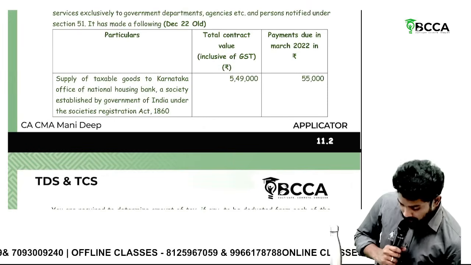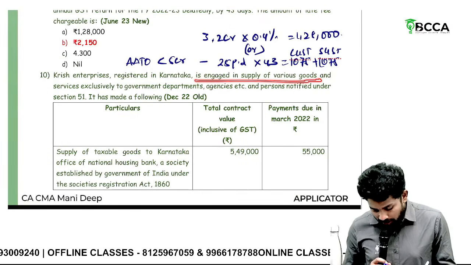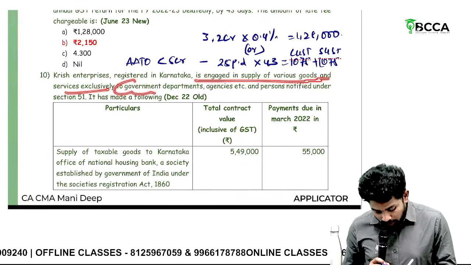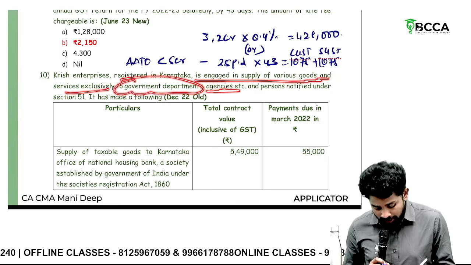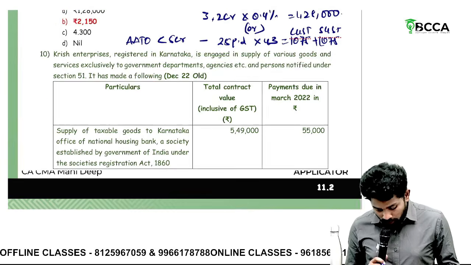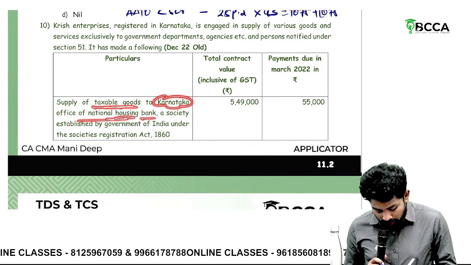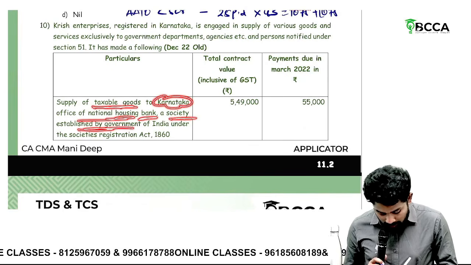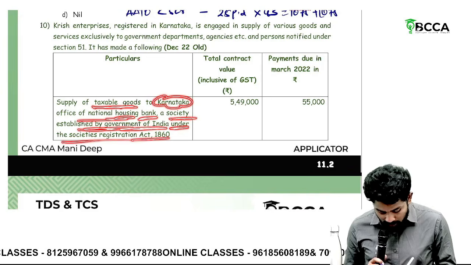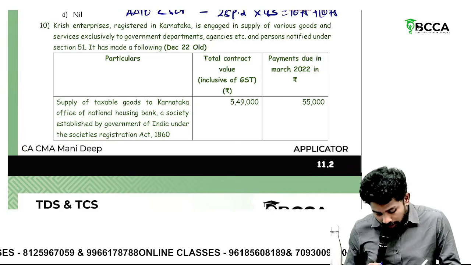Krish Enterprises, registered in Karnataka, is engaged in supply of various goods and services exclusively to government departments, agencies, etc. and persons notified under section 51. It has made the following supply of taxable goods to Karnataka Office of National Housing Bank, a society established by Government of India under the Societies Registration Act 1860. What is the total contract value?